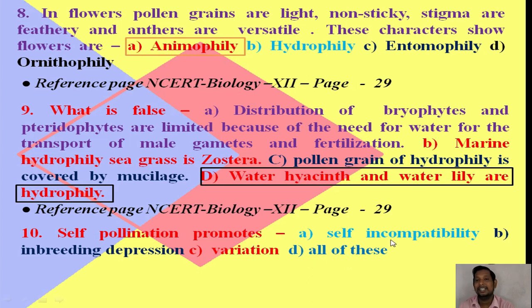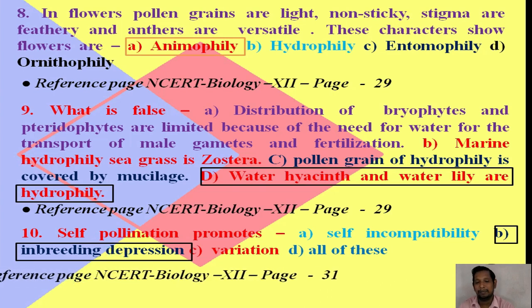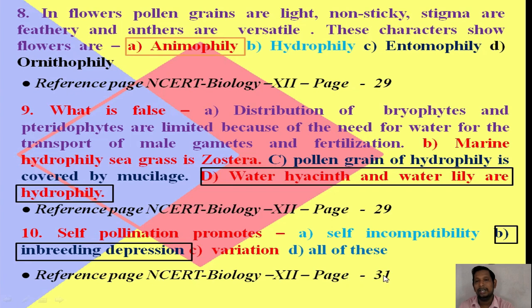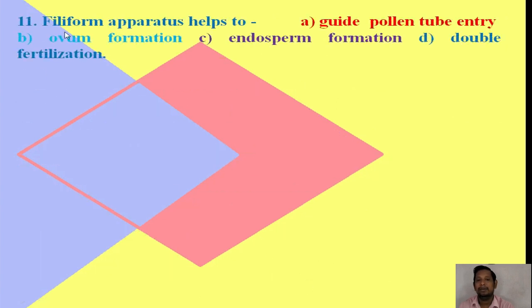What is the right answer, guys? The right answer is inbreeding depression. Due to self-pollination, inbreeding depression occurs. For more reference, you can see page number 31 of NCERT Biology for class 12. Next question, question number 11.